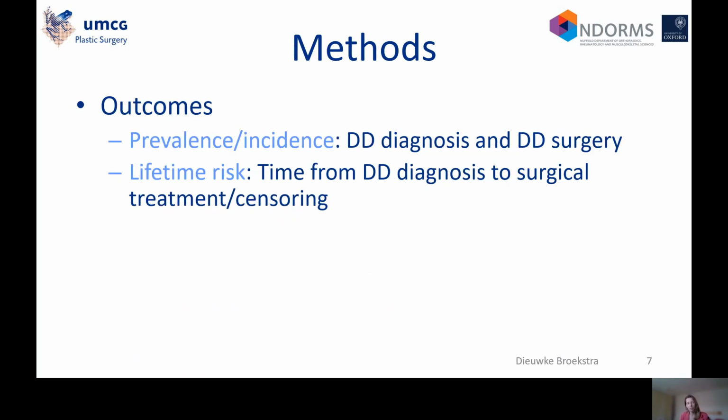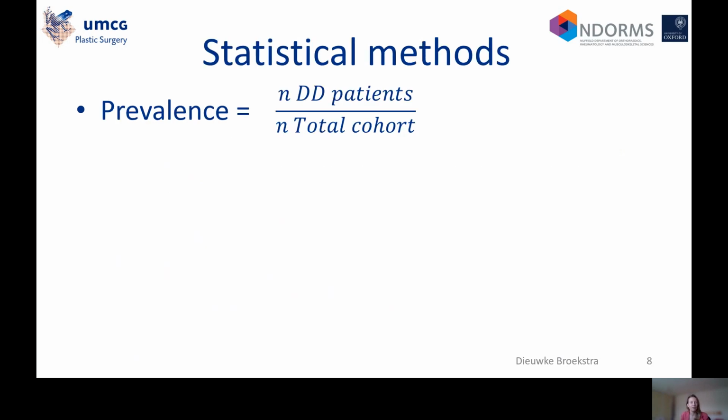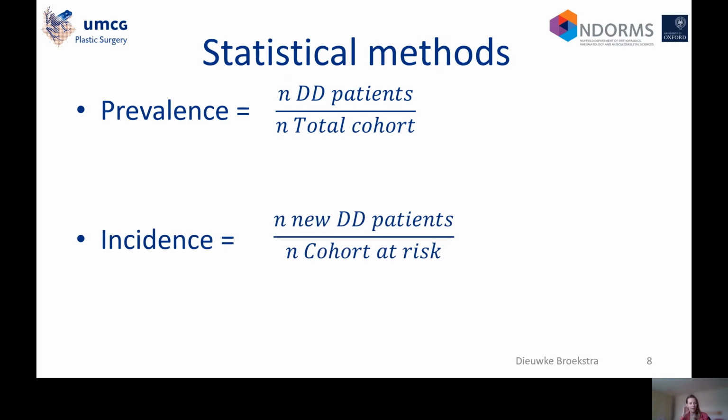For prevalence and incidence, the outcomes were Dupuytren's diagnosis and Dupuytren's surgery. And for estimating lifetime risk, we looked at time from Dupuytren's diagnosis to surgical treatment or censoring. In our analysis, we took the covariates age and gender into account. Prevalence was calculated as the number of Dupuytren's patients in the cohort divided by the total size of the cohort. And incidence was calculated as the number of newly diagnosed Dupuytren's patients in a certain amount of time, divided by the number of people at risk in this cohort in this certain amount of time.